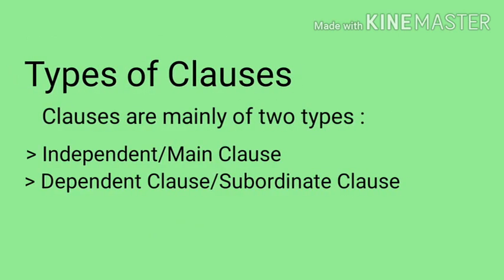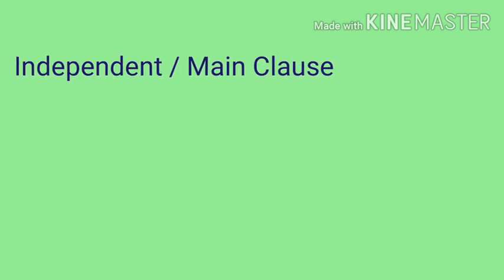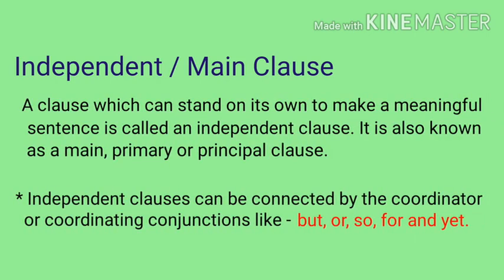Now the types of clauses. Clauses are mainly of two types: independent or main clause, and dependent clause or subordinate clause. The first one, independent or main clause. A clause which can stand on its own to make a meaningful sentence is called an independent clause. It is also known as a main, primary, or principal clause. In a sentence, two independent clauses can be connected by coordinating conjunctions like but, or, so, for, and yet. We have already done this in our previous video for the chapter conjunctions.